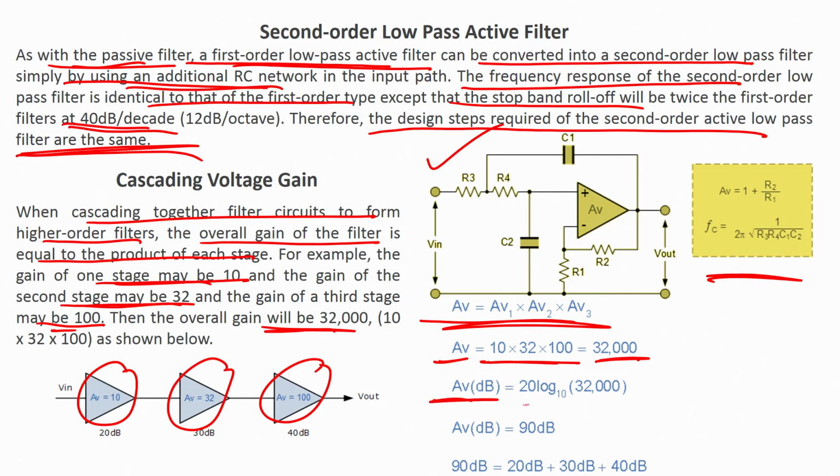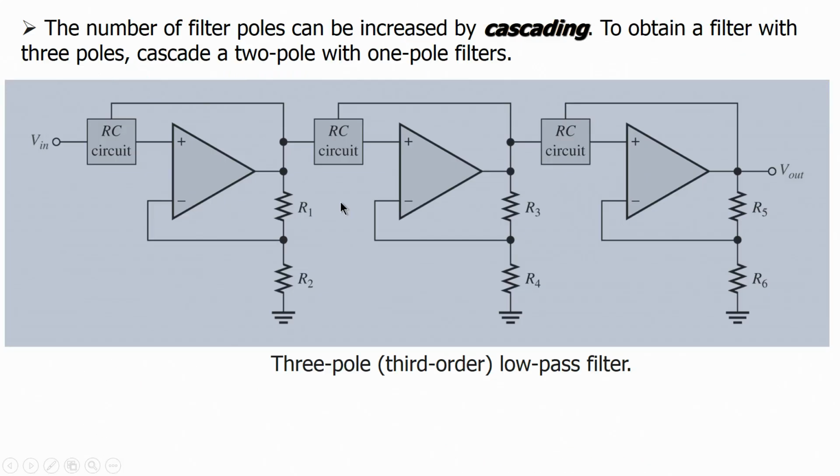So, AV in decibels is 20 log 32,000, that will be 90 dB. And 90 dB would be nothing but 20 dB plus 30 dB plus 40 dB. Very easy, cascading voltage gain in case of filters. Now, the number of filter poles can be increased by cascading, that is from 1 RC to 2 RC to 3 RC.